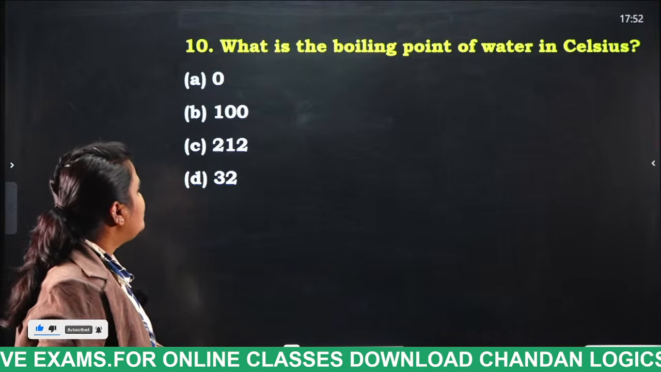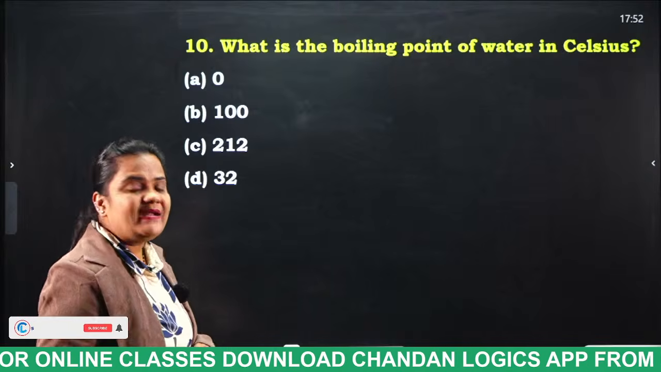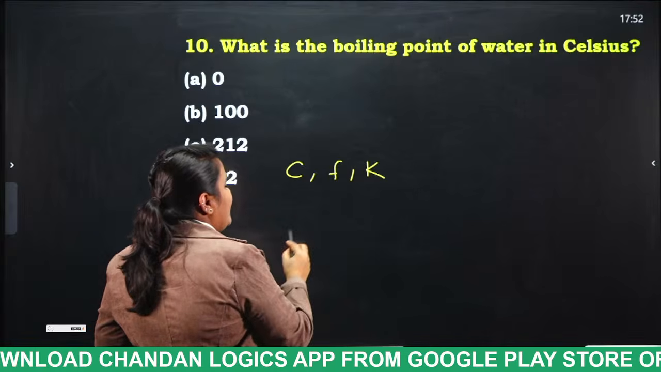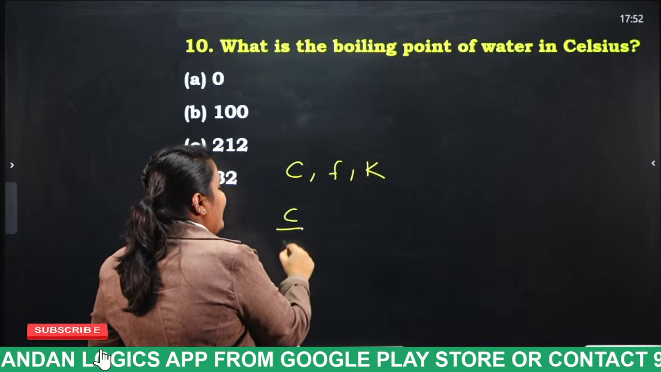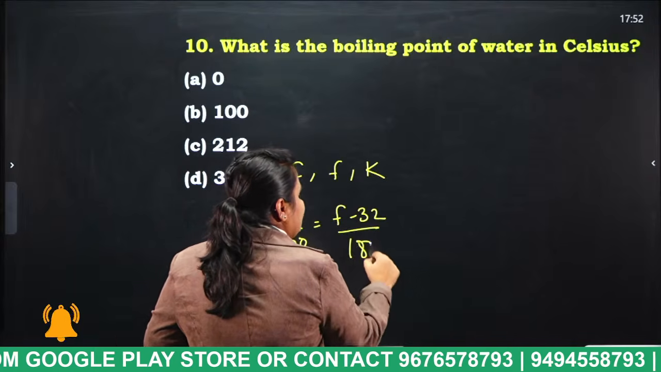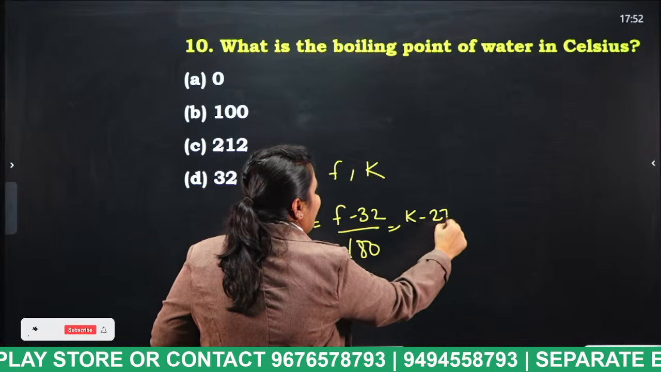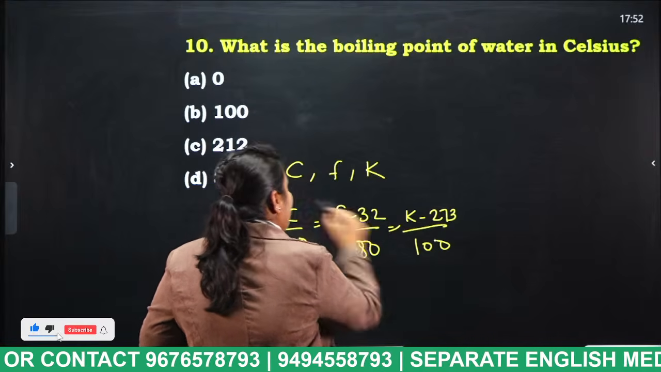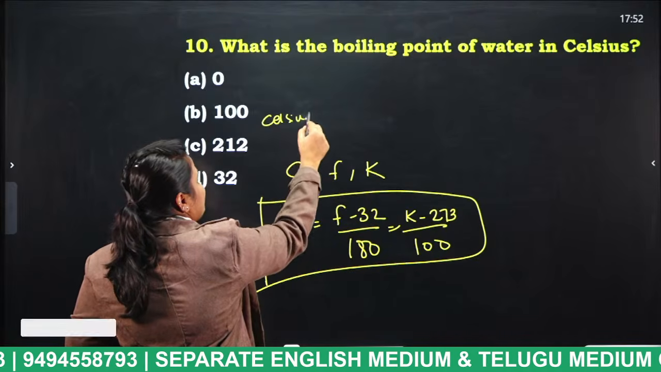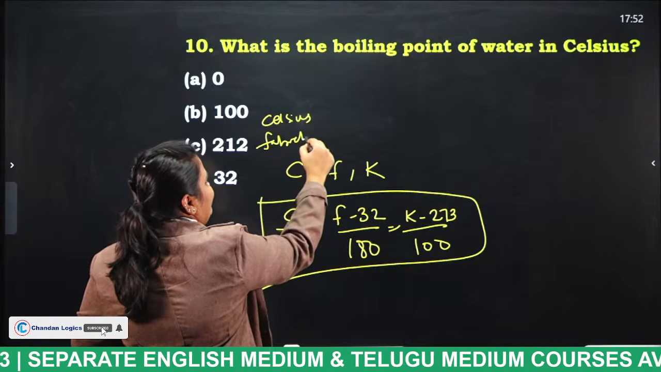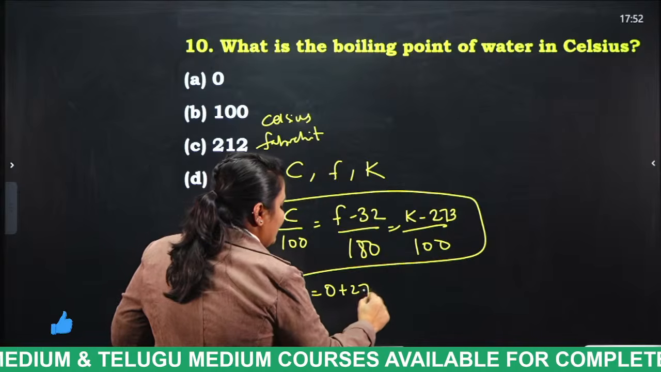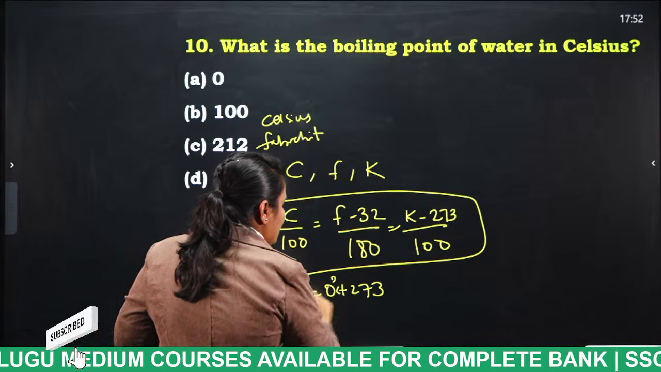0, 100, 212, 32. So, we have a relation, students, between Celsius, Fahrenheit and Kelvin. Actually, how to convert? C/100 = (F - 32)/180 = (K - 273)/100. This is the relationship between Celsius, Fahrenheit and Kelvin. So, Kelvin is equal to 0 plus 273, that is, 0 degrees centigrade plus 273.